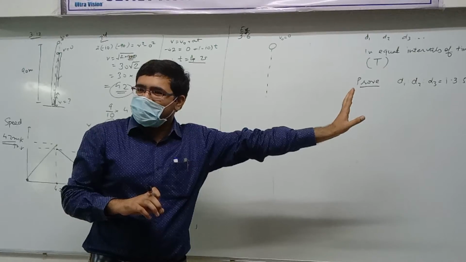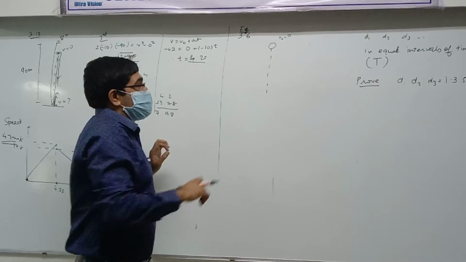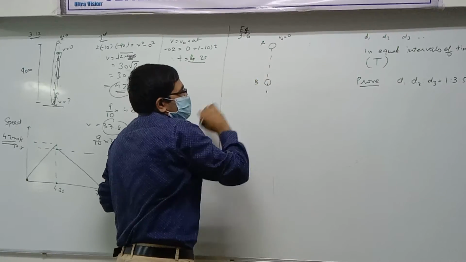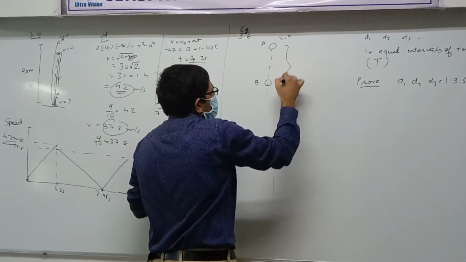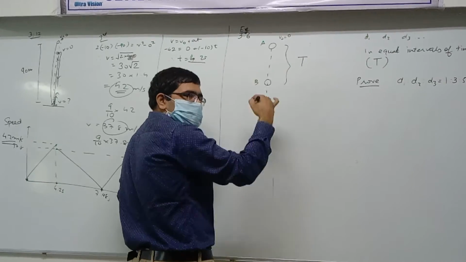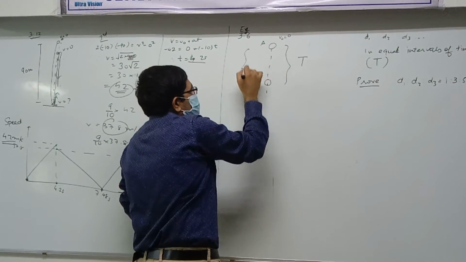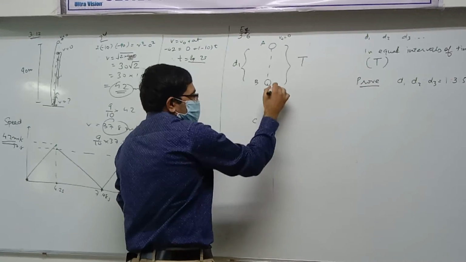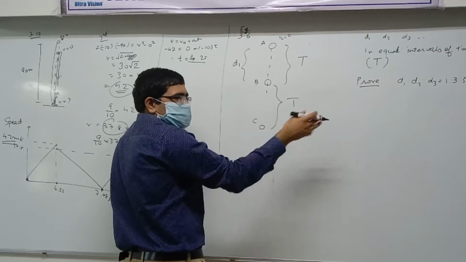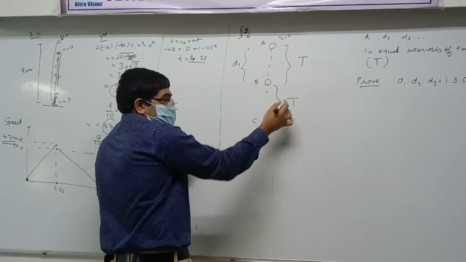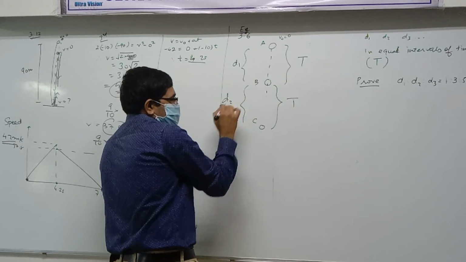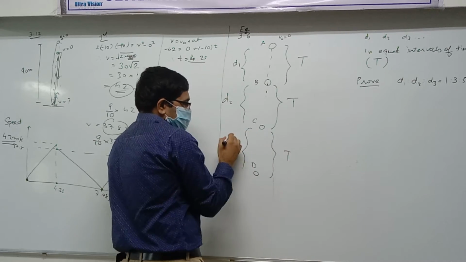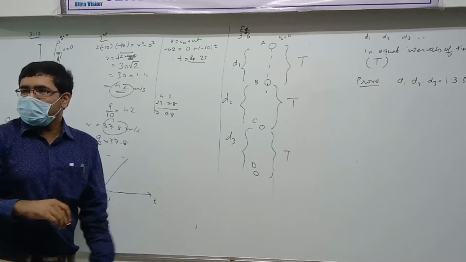When we draw a diagram, it's saying that from here to here, let's say this is point A, this is B. How much time did it take to go from A to B? Capital T, interval of time. And how much distance has it traveled here? D1. Then it goes from B to C. How much time did it take here? Capital T. And how much distance did it travel here? D2. And so on and so forth.